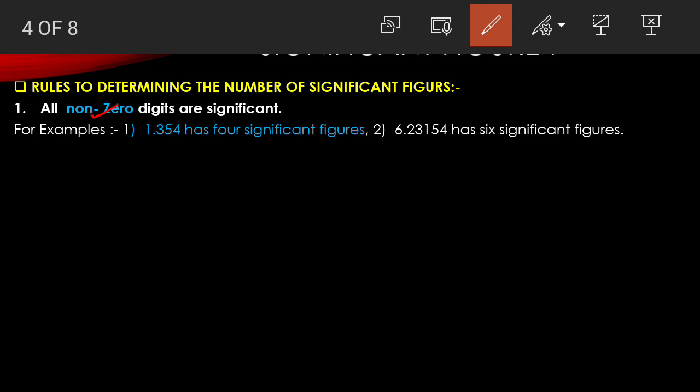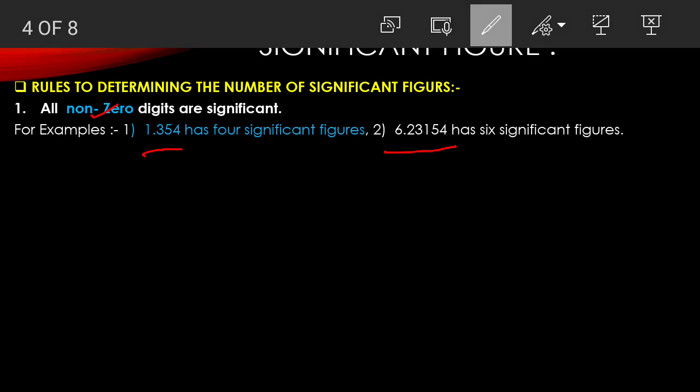If you see the example 1.34354, all numbers are non-zero, so directly you can count them. There are 6 digits, so the answer is also 6 significant figures.